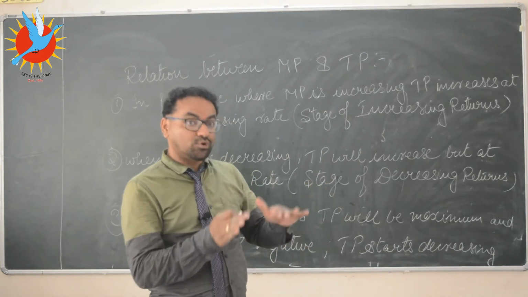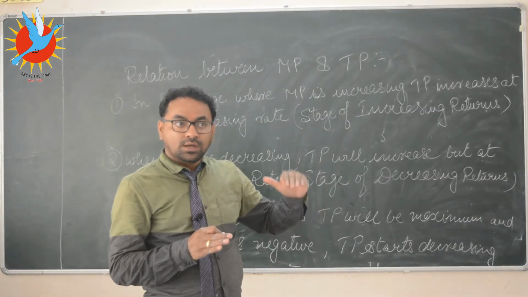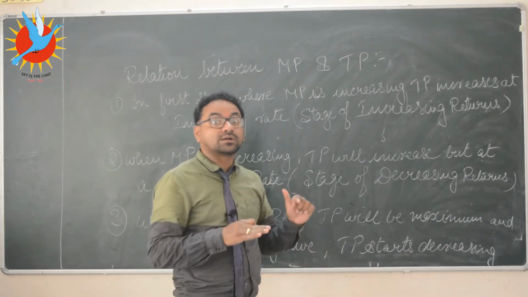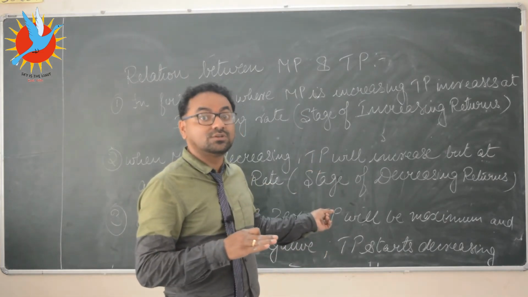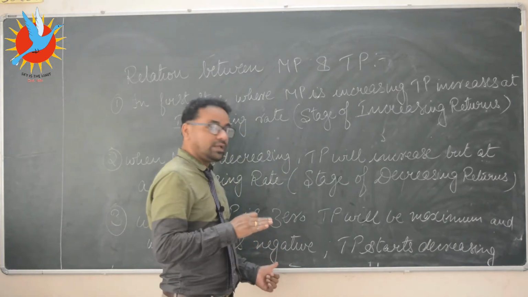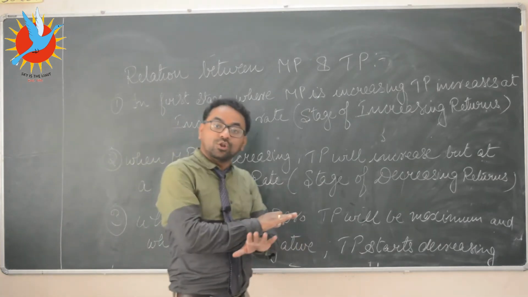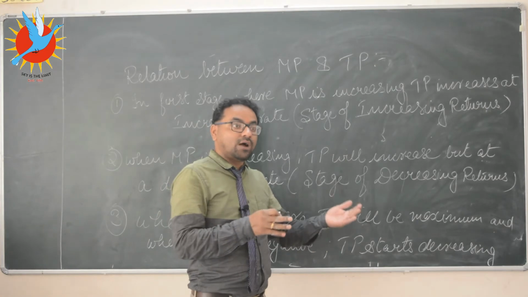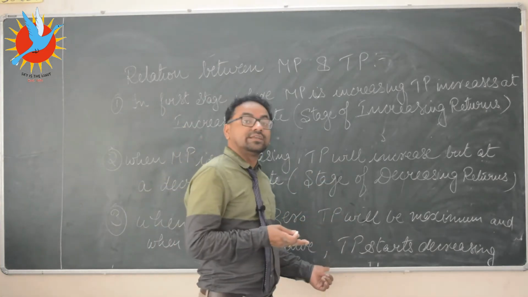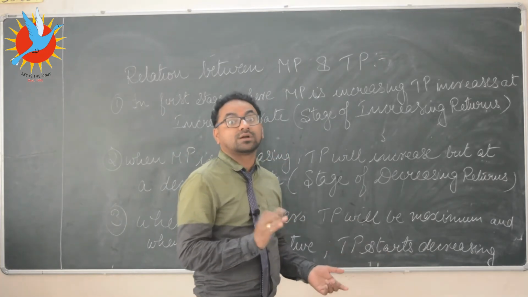Instead, some output will be deducted. So addition in the total product will stop when marginal product is 0. That was at the sixth unit of labor in our table. And after that, when marginal product is negative, addition in TP will not take place. Instead, some output will be deducted because additional labor will be giving us negative marginal product. So TP will decrease when marginal product is negative.